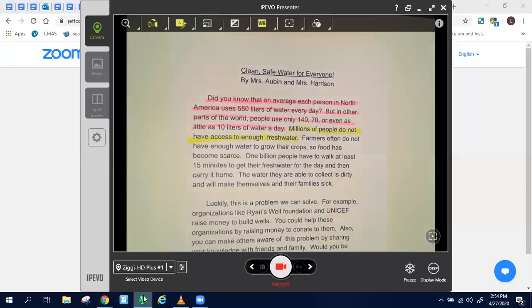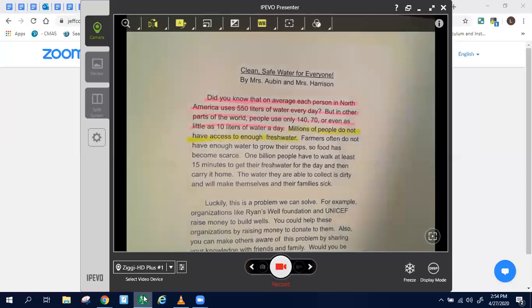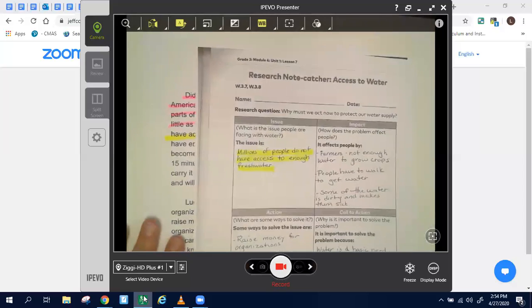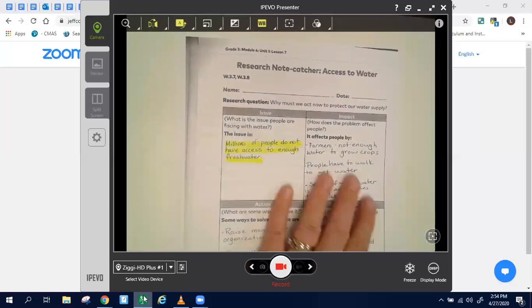Now yours may look different than that because yours may have to do with demand: the population doesn't have enough water. Yours also might look different because it might have to do with pollution, that pollution is harming the freshwater. That could be part of yours, depending on what you used in your note catcher.